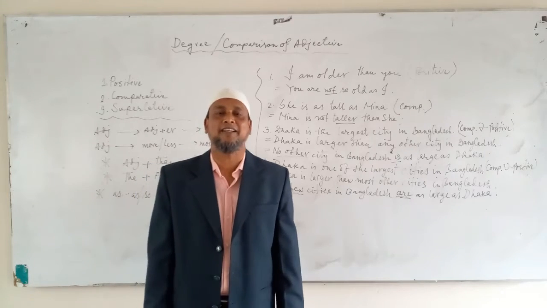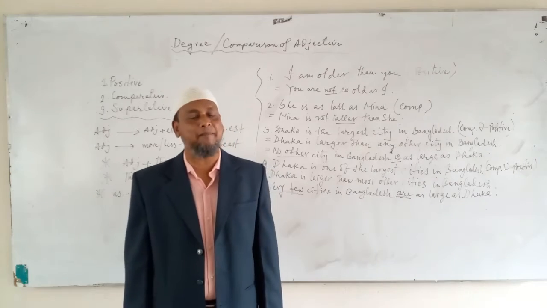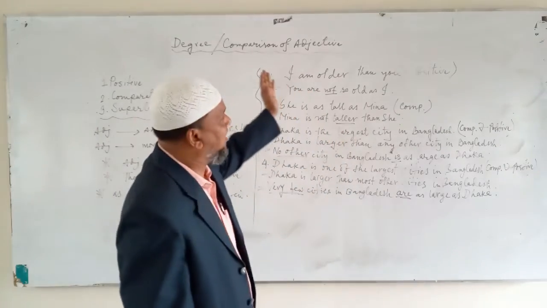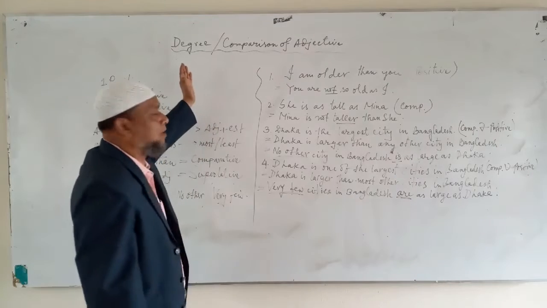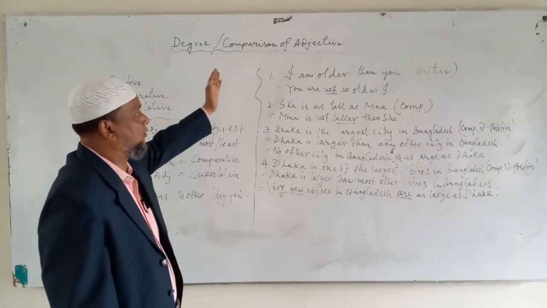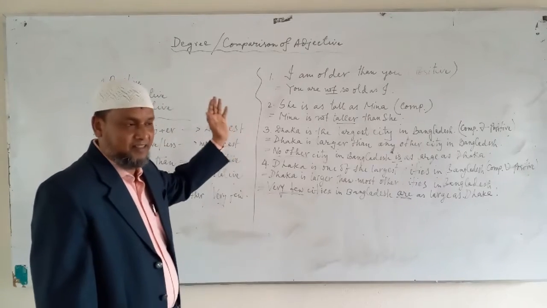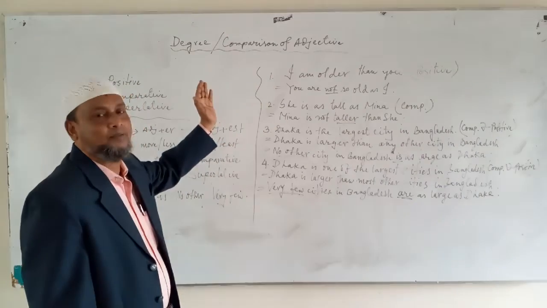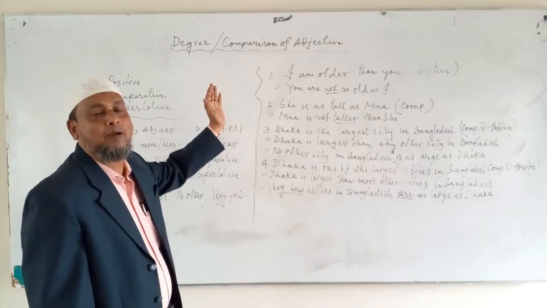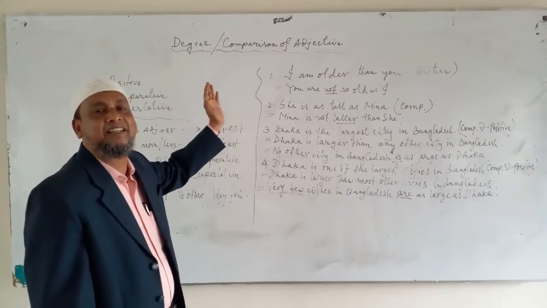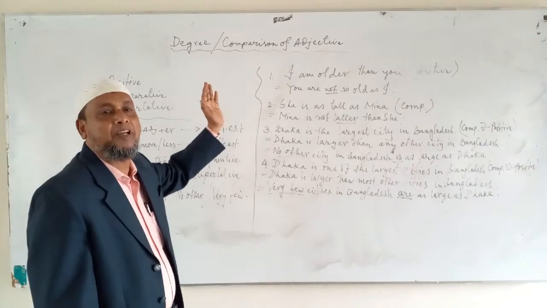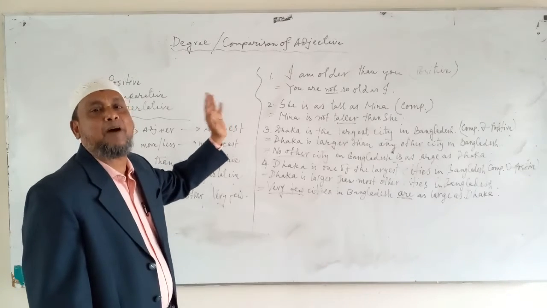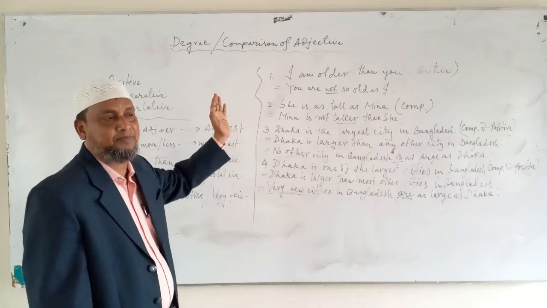Let's start our class today. Dear students, look at the board. You can see that I have written on the top of the board: degree or comparison of adjective. This is a part of changing sentence. Now, first of all, we have to know what is degree. Degree is the comparison of adjectives between some persons or more persons.